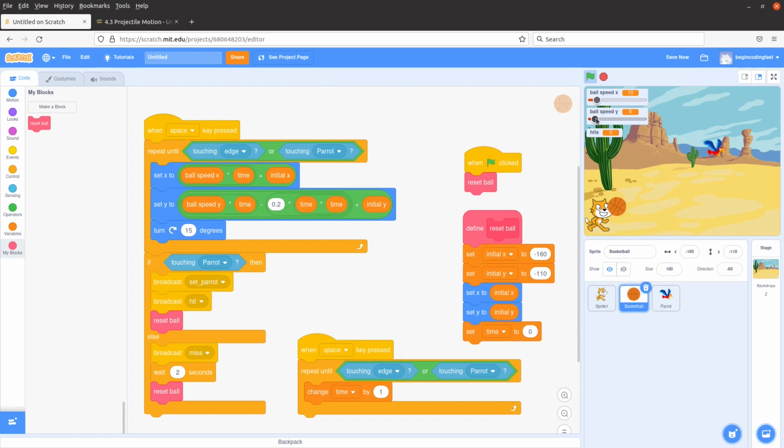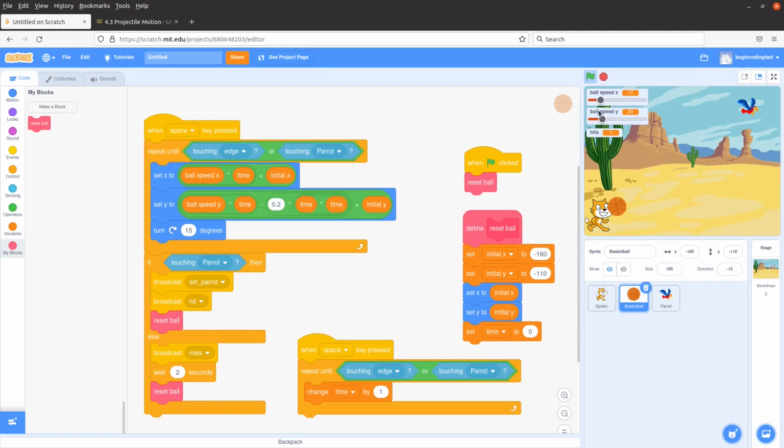So in this case, I try to increase the vertical speed as well as the horizontal speed. When I press the space, okay, you see the ball isn't able to really hit the parrot, and the ball will return to its original position. So it seems like I shouldn't have a very large horizontal speed as well as the vertical speed. So how about this situation? Yes, you can see that the ball is hit. How about this one? You see, missed.